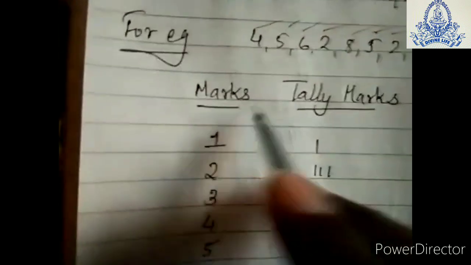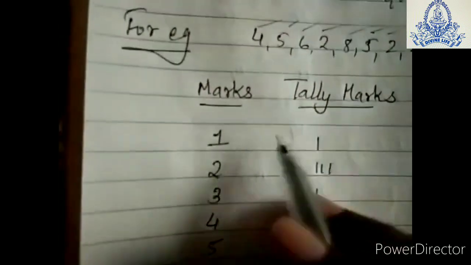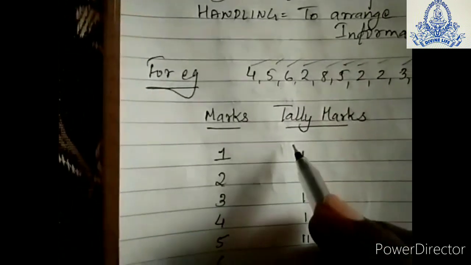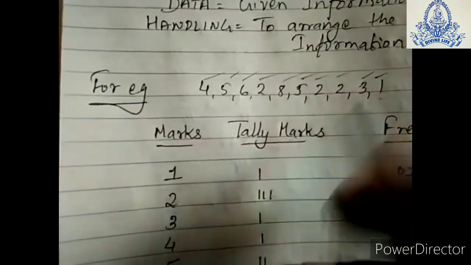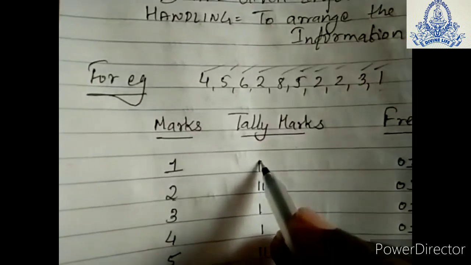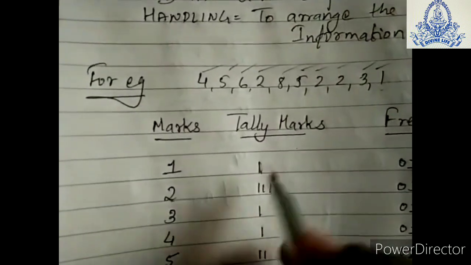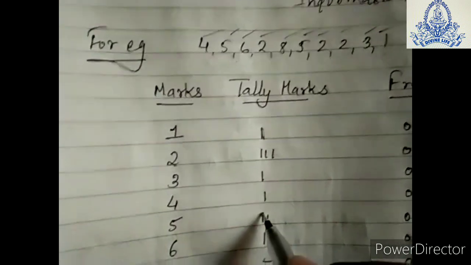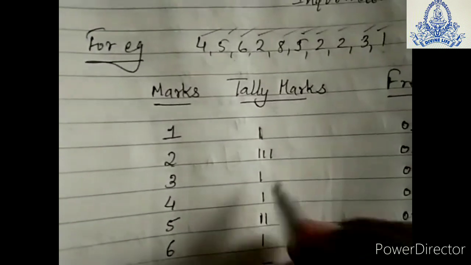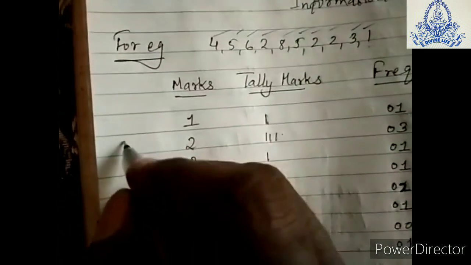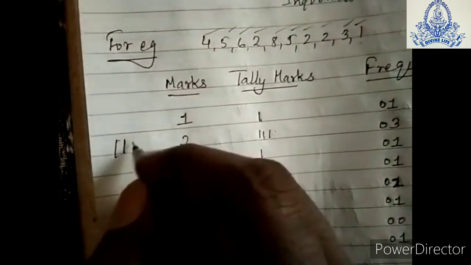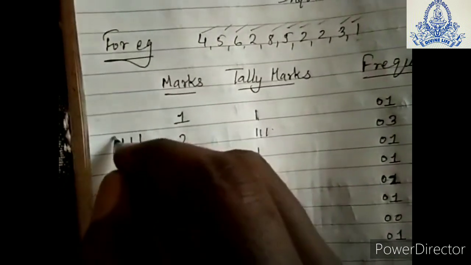Now the second column will be for the tally marks. What are tally marks, students? A tally mark is a marking for a number that is repeated. However many times a number repeats, we mark it. If it appears once, mark 1 line. If it repeats twice, mark 2 lines, 3 lines, 4 lines. If it repeats 5 times, we take 1, 2, 3, 4 and a fifth line across.